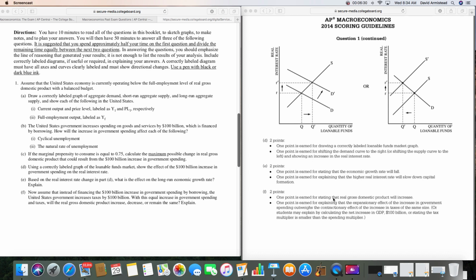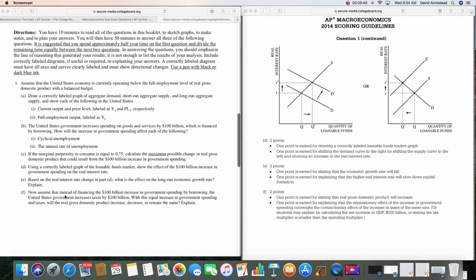They're calling that capital formation. You do not need to do that. You just simply need to say what I said, which is interest rate goes up, investment spending goes down. Businesses are borrowing less. That means they're not buying as much physical capital. Therefore, the long-run economic growth rate is going to decrease.